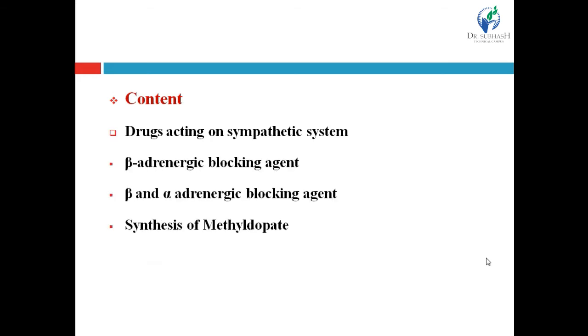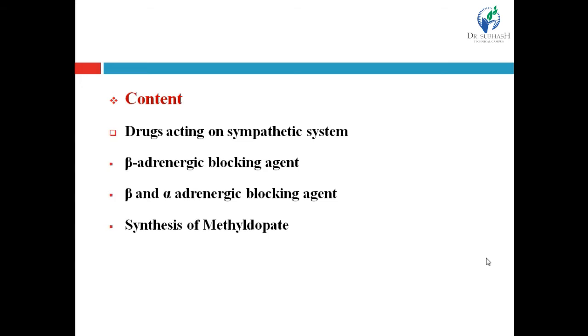In today's lecture, I am going to discuss the remaining subclasses of drugs acting on the sympathetic system. They are beta adrenergic blocking agents and beta and alpha adrenergic blocking agents.